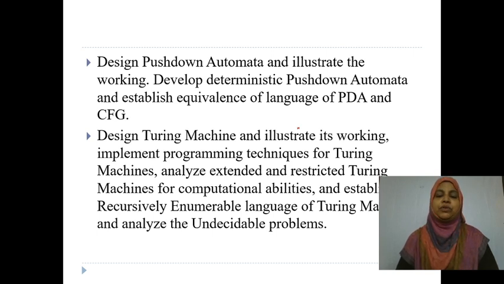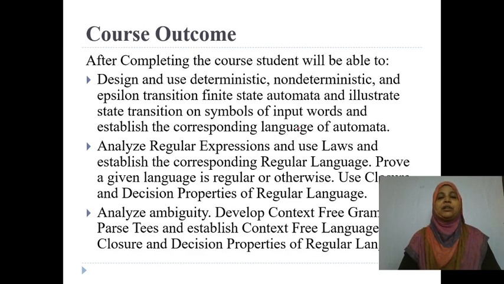various types of modes in the Turing machine, and you are going to analyze the extended and restricted Turing machine for computational abilities, establish the recursively enumerable language of the Turing machine, and analyze the undecidable problems. What do you mean by undecidable problem? All those things you are going to learn. These 5 are the course outcomes. Here 5 course outcomes are there. Why? Because the subject is divided into 5 units. After completion of every unit, you are able to perform these points, right?